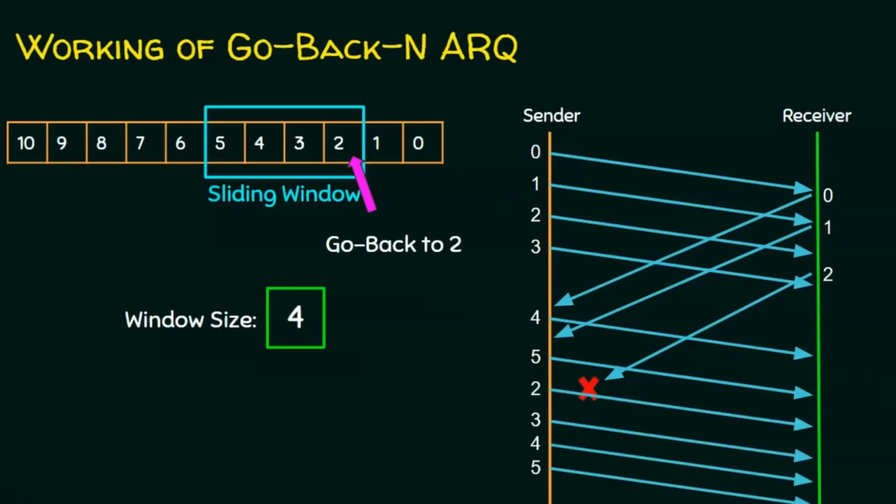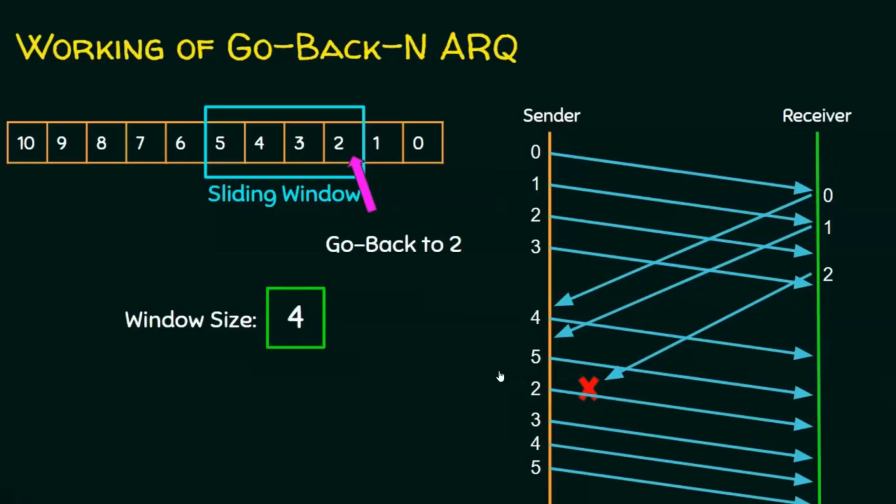I hope now you understand. It is going back to the start of the current window, so from 2, all the frames in the current window are retransmitted: frame 2, frame 3, frame 4 and frame 5 are retransmitted. If you observe, frames 4 and 5 were already sent by the sender, but the receiver discarded these two frames. Why? Because it has not received frame number 2. It discarded all the frames that were in the receiver buffer.